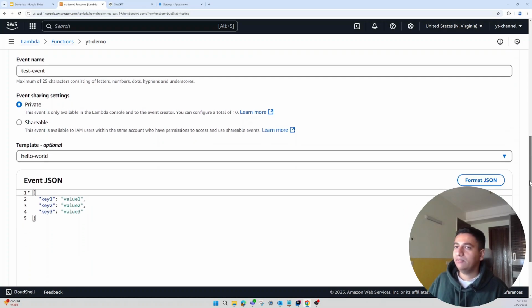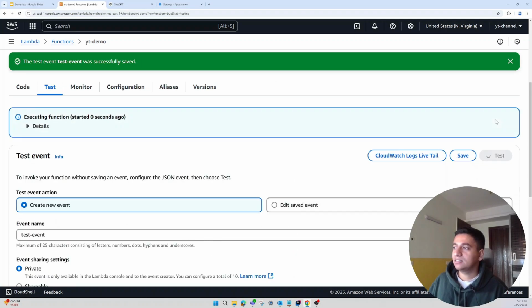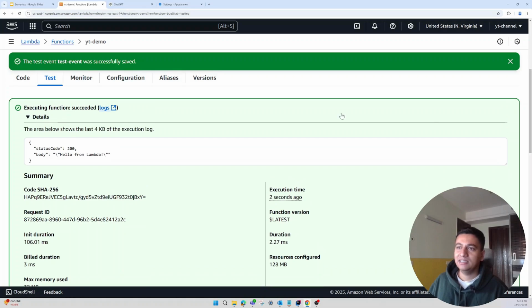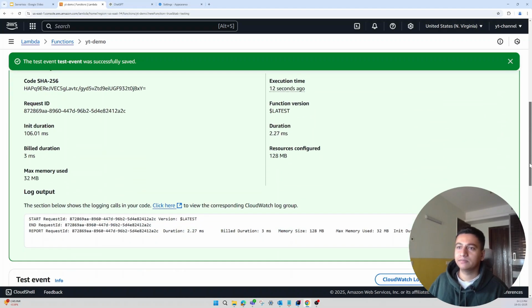Okay, you can keep everything as default and just click on save, and then let's click on test. So you will see this little execution window, and if you expand it, you will see the same output, status code 200, and the body is hello from Lambda.